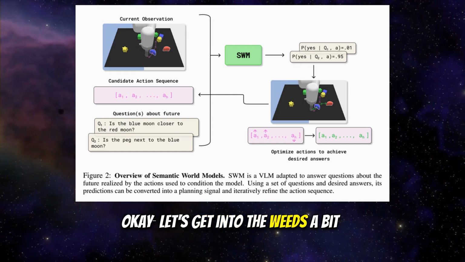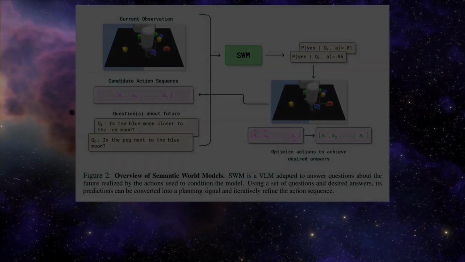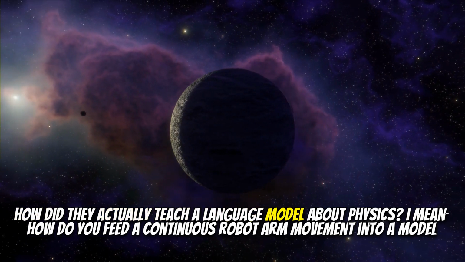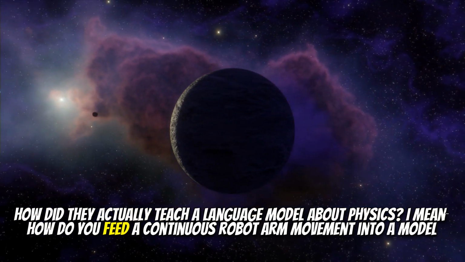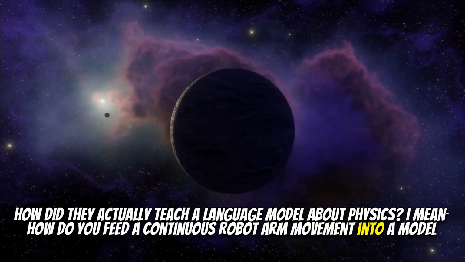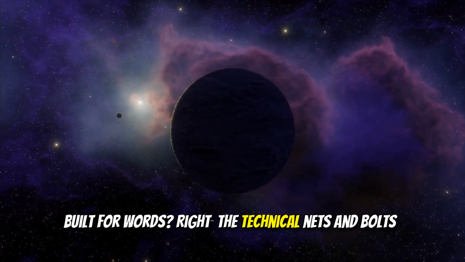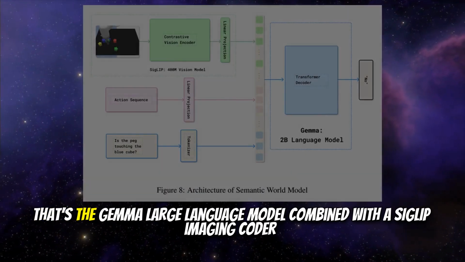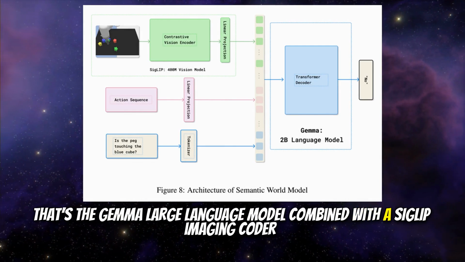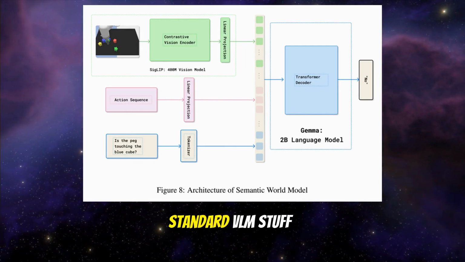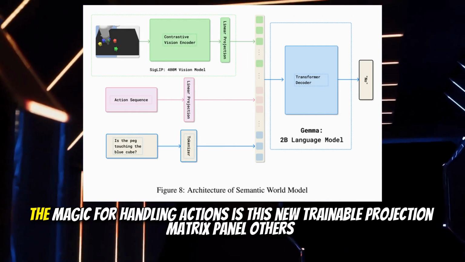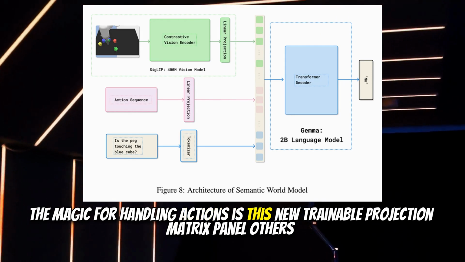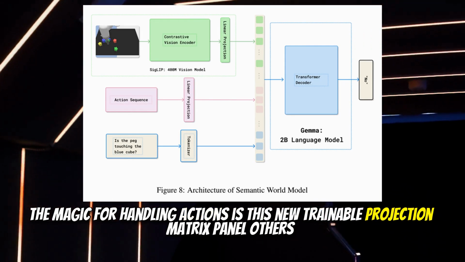Okay, let's get into the weeds a bit. The architecture. How did they actually teach a language model about physics? I mean, how do you feed a continuous robot arm movement into a model built for words? Right, the technical nuts and bolts. They start with the PaliGemma 3B checkpoint. That's the Gemma large language model combined with a SigLIP image encoder. Standard VLM stuff. Okay. The magic for handling actions is this new trainable projection matrix, P_action.